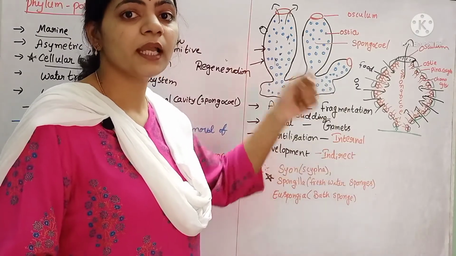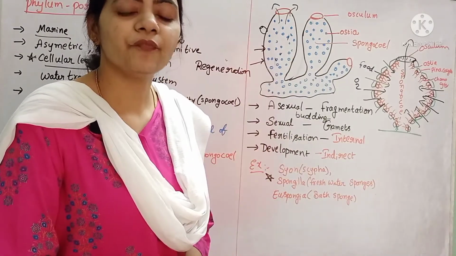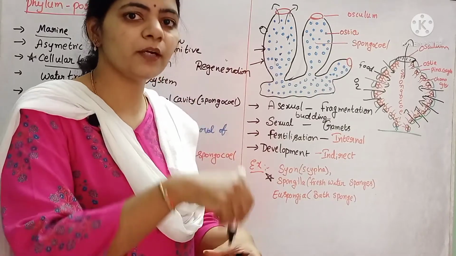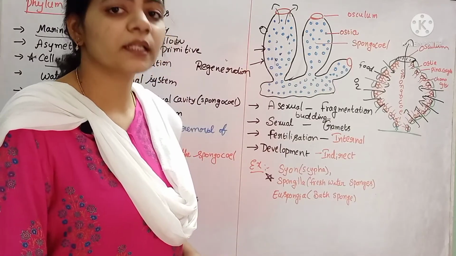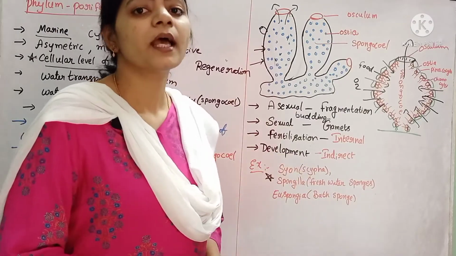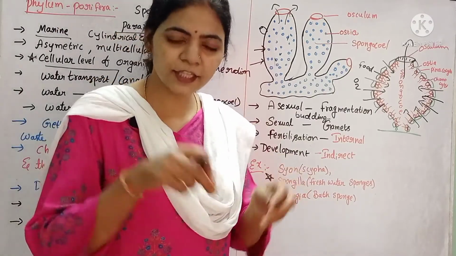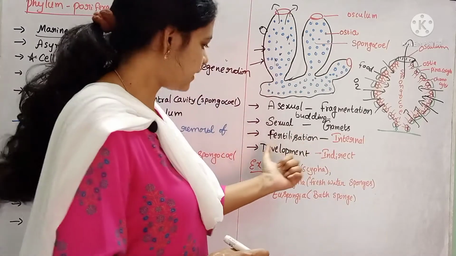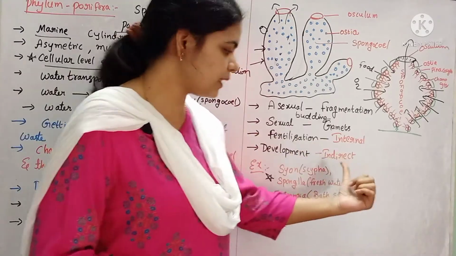Internal means what? Internal fertilization means if the fertilization occurs inside the body of the animal, that is called internal fertilization. What is internal fertilization? If the fertilization occurs inside the body of an animal, that fertilization is called internal fertilization.